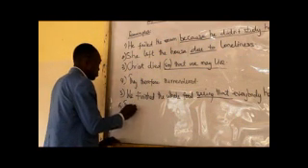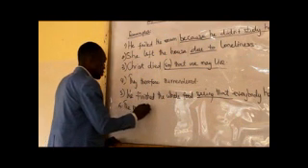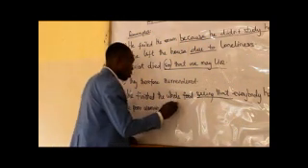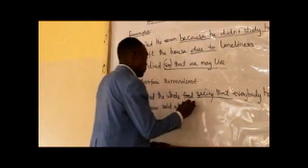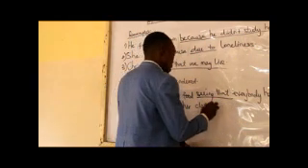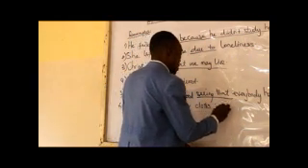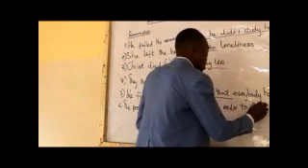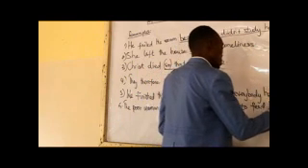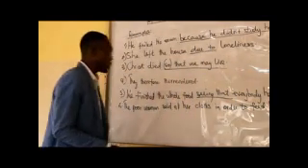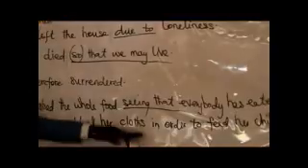The poor woman sold all her clothes in order to feed her children.